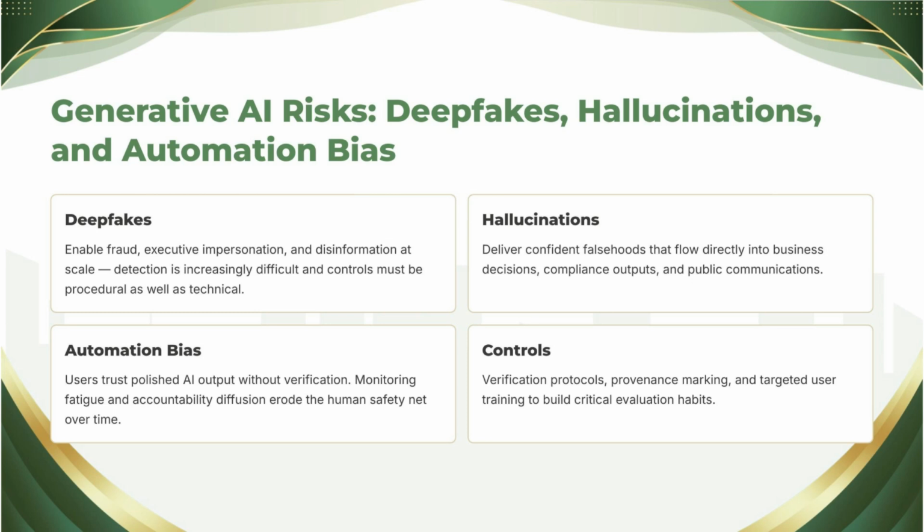Automation bias is the thread joining everything. The documented human tendency to overtrust machine outputs. Chapter 13's oversight decay, now recognized as an attack surface. Deepfakes exploit our trust in familiar media. Hallucinations exploit our trust in fluent text, and both exploit organizational cultures where questioning the system is friction.